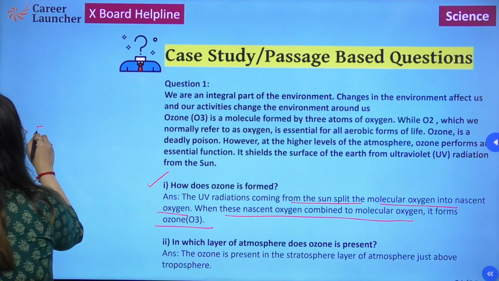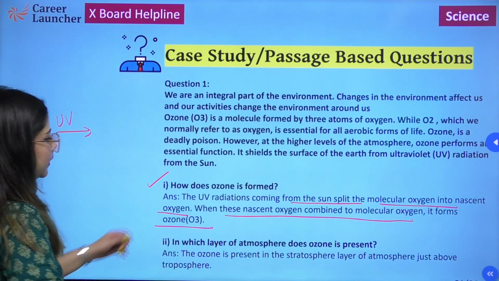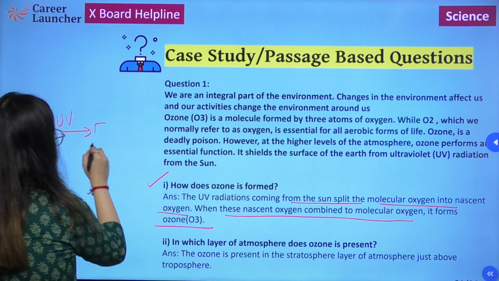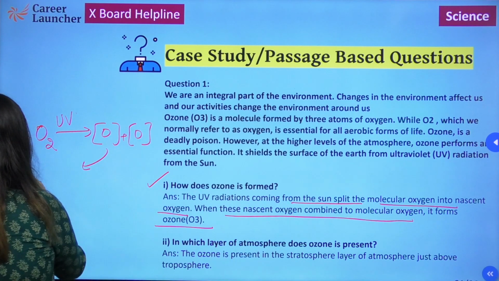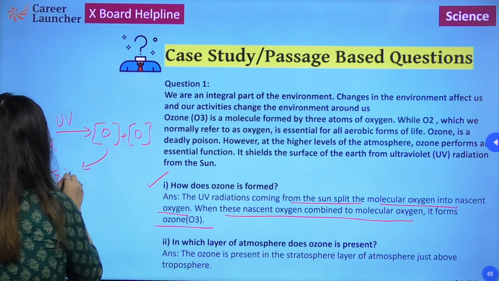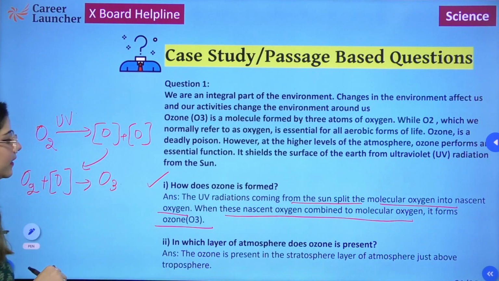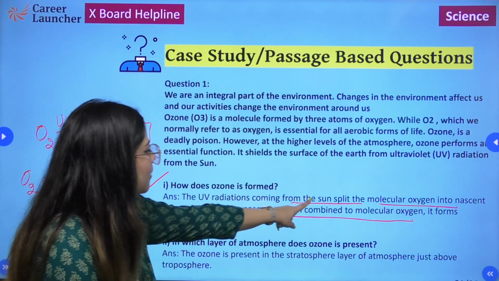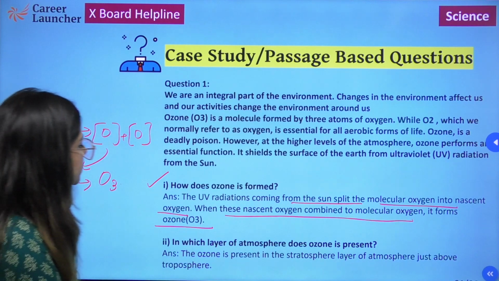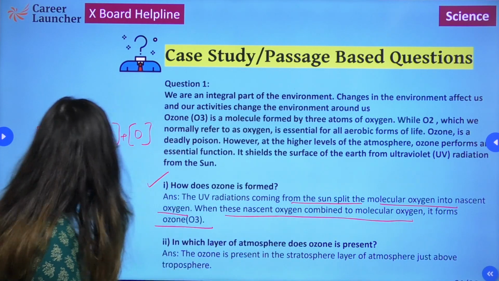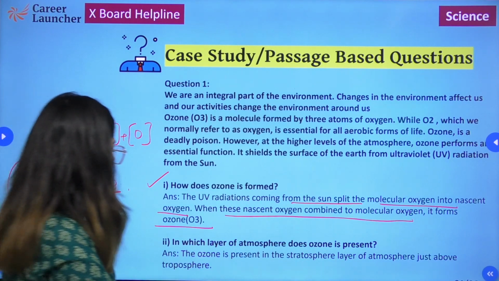So the UV radiations split the molecular oxygen into nascent oxygen, and when this nascent oxygen combines with molecular oxygen, ozone is formed.